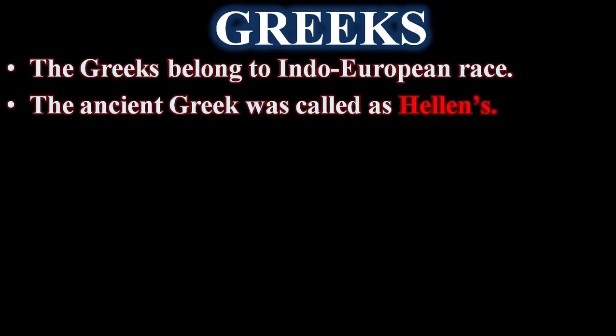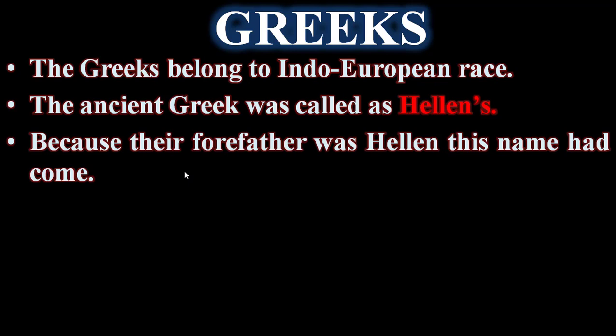The Greeks belong to the Indo-European race. The ancient Greeks were called Hellenes. Why were they called Hellenes? Because their forefather was Hellen.